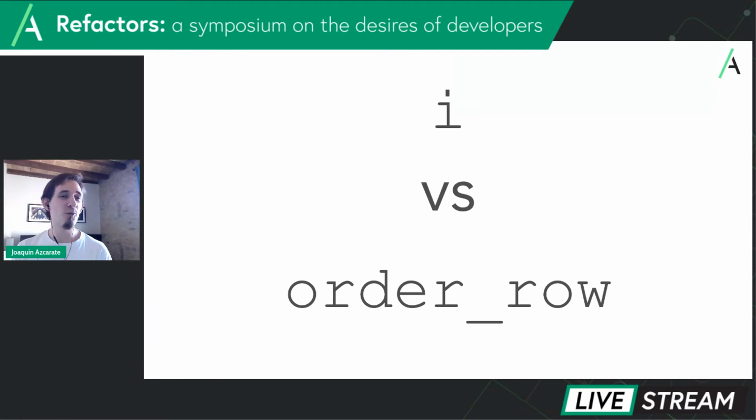So let's go back again to this i versus order row. Yes, the work that order row is providing is much higher, but its cost is also high. And the cost of i as an iterator must have been paid when we were reading a Stack Overflow question on for loops 10 years ago.